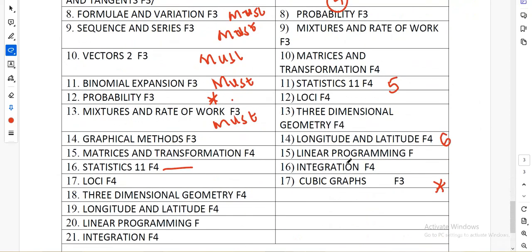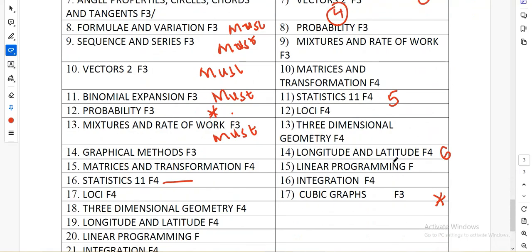Now here, there are those that will not miss: linear programming. That's number 8. If you are good in linear programming, please work on it because it will not miss. And then for number 9, it can either be integration or 3-dimension. So I will give you number 9, so you can choose the one you are best in and work on that.